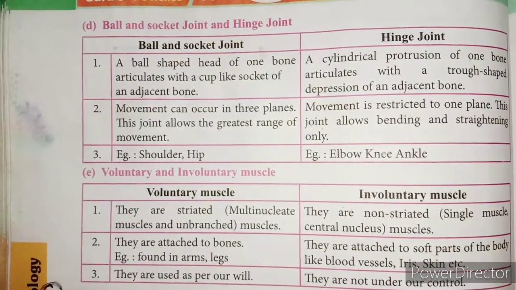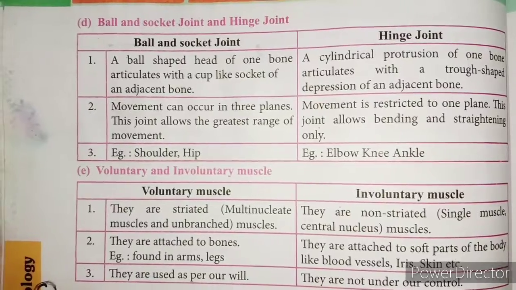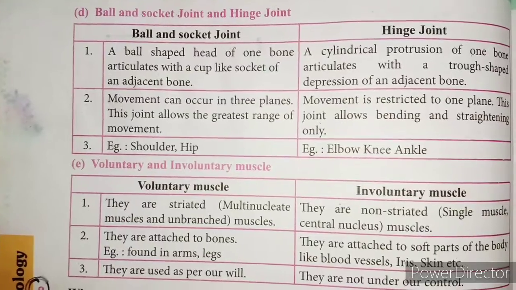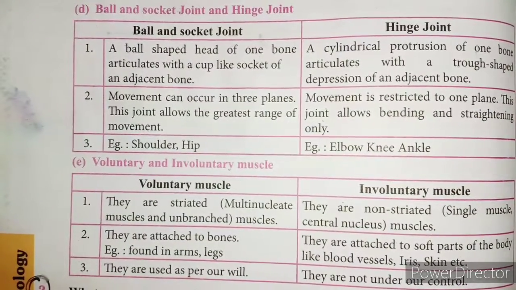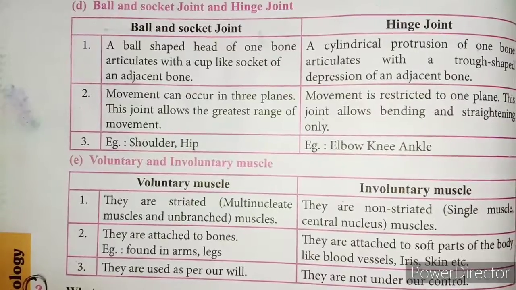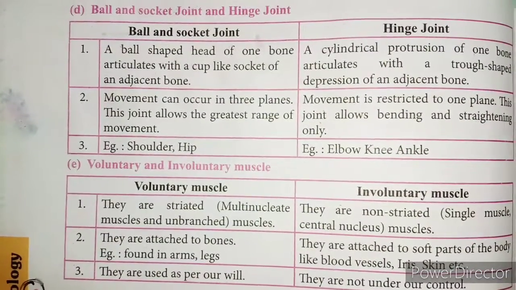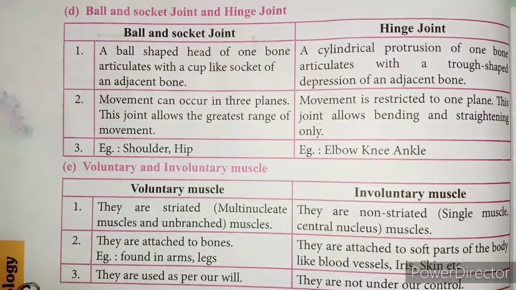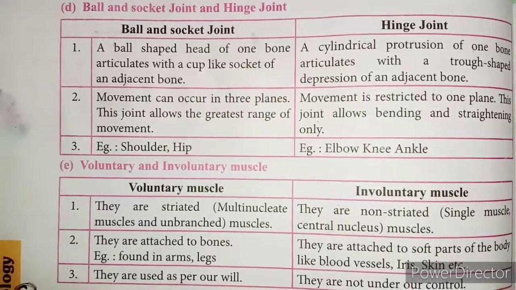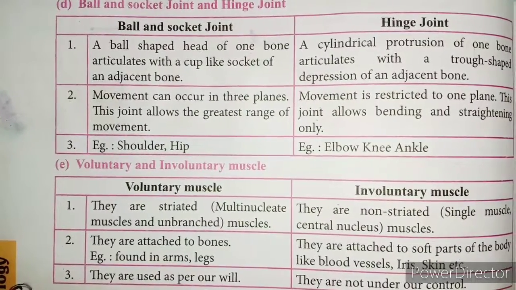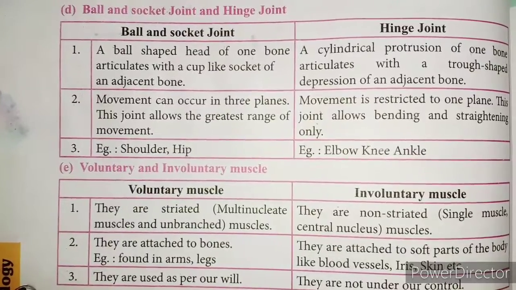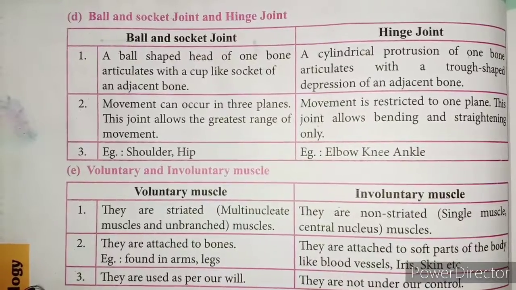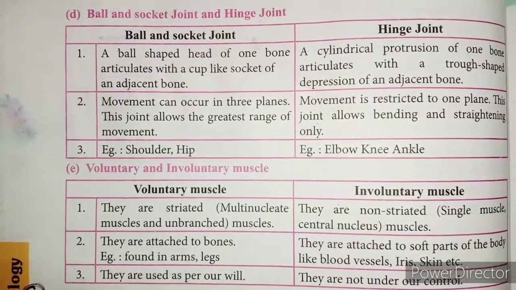Voluntary and involuntary muscle. Voluntary muscles are striated muscles. Involuntary muscles are non-striated muscles. Voluntary muscles are attached to bones found in arms, legs. Involuntary muscles are attached to soft parts of the body like blood vessels, iris, skin, etc. Voluntary muscles are used as per our will. Involuntary muscles are not under our control.